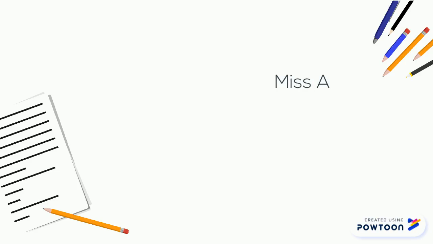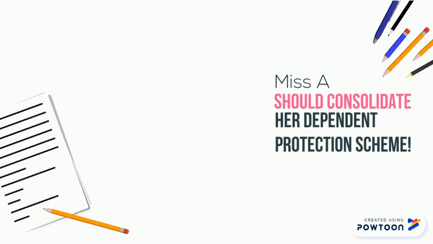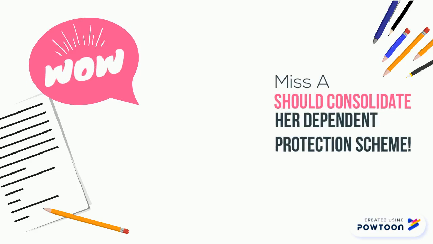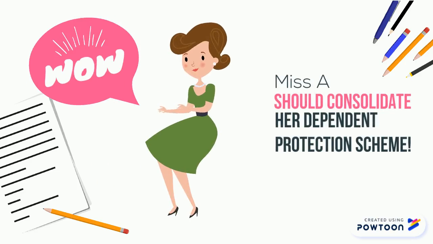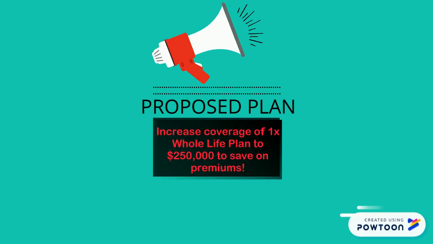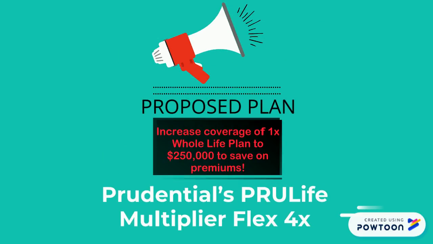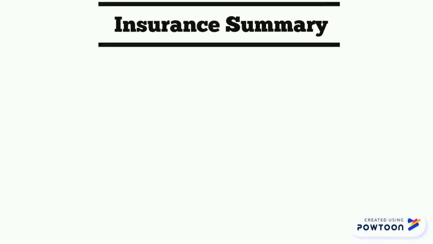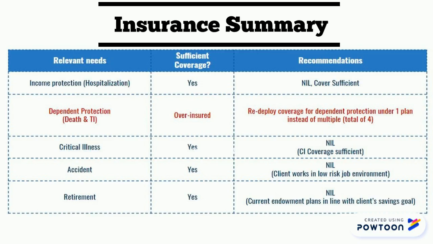Our recommendation for Miss A is that she should consolidate her dependent protection plans under one policy, saving money on the premiums that could be redeployed for other investments. And the recommended plan that we refer to Miss A is Prudential's True Life Multiplier Flex 4. On a closing note, here is Miss A's insurance summary.